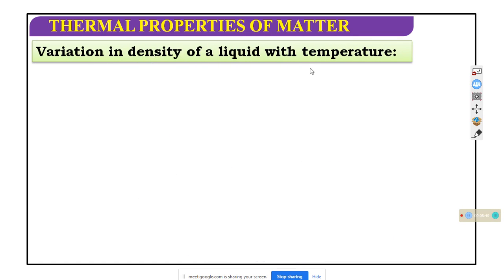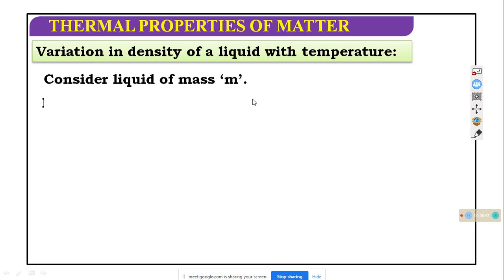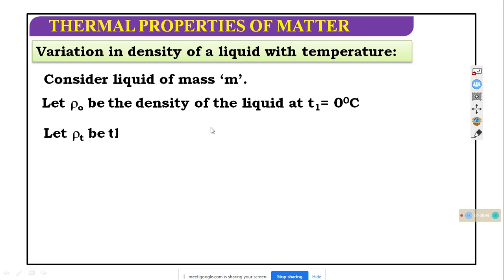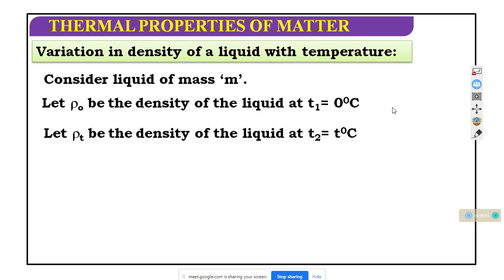Variation in density of the liquid with temperature. Okay, consider a liquid of mass M, and rho 0 is the density of the liquid at 0 degree temperature, and the density changes; rho T will be the density at temperature T degree C. So gamma R equals rho 0 minus rho T by rho T into the change of temperature.